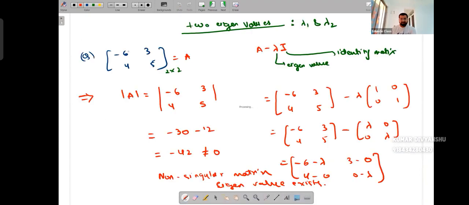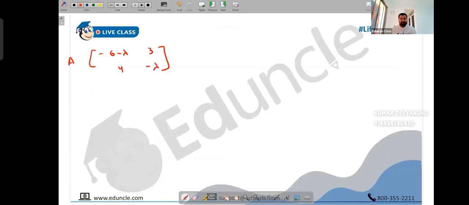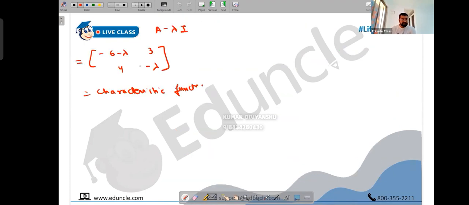So we have minus 6 minus lambda, 3, 4, and 5 minus lambda. This is our A minus lambda I equation. This is known as the characteristic function also. Oh yes, absolutely, here it's 5, thank you. 5 minus lambda. So this is the characteristic function, A minus lambda I, and basically we can also call this the eigenfunction.